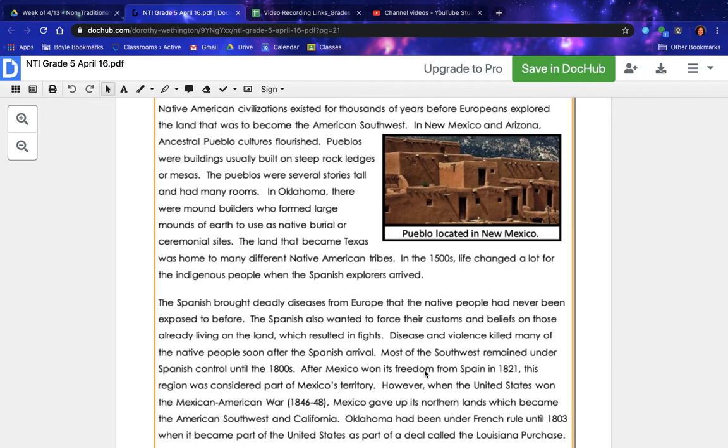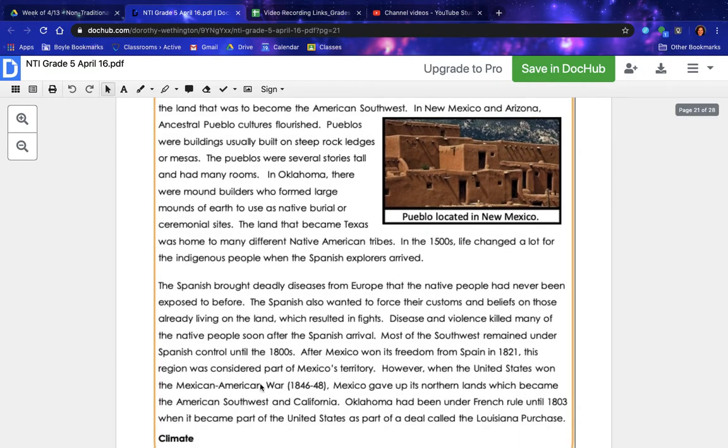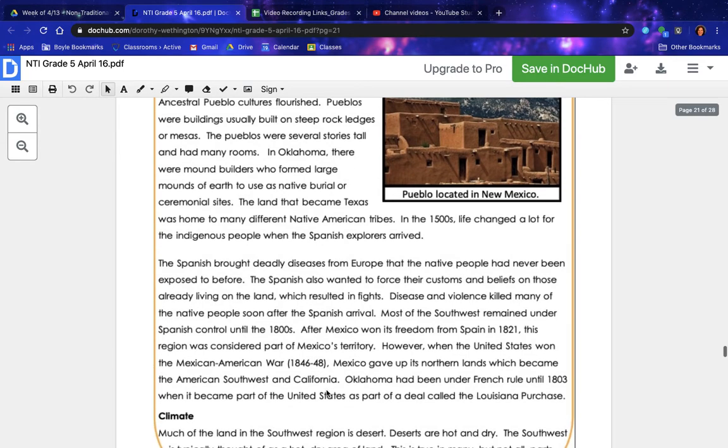After Mexico won its freedom from Spain in 1821, this region was considered part of Mexico's territory. However, when the United States won the Mexican-American War in 1846 through 48, Mexico gave up its northern lands, which became the American Southwest and California. Oklahoma had been under French rule until 1803, when it became part of the United States as part of a deal called the Louisiana Purchase.